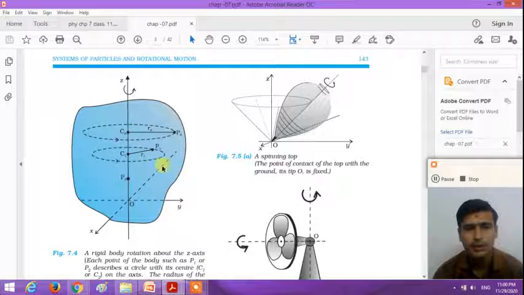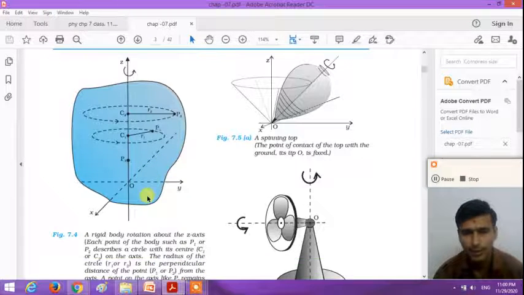If the rigid body is rotating about the z axis, each point of the body, such as points P1, P2 and P3, performs circular motion.